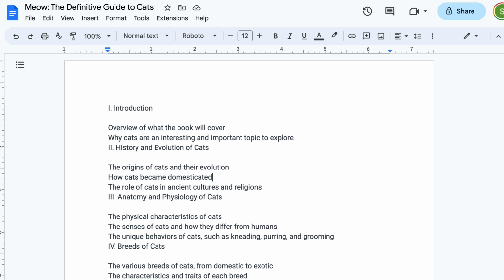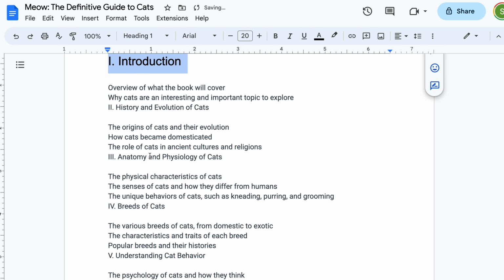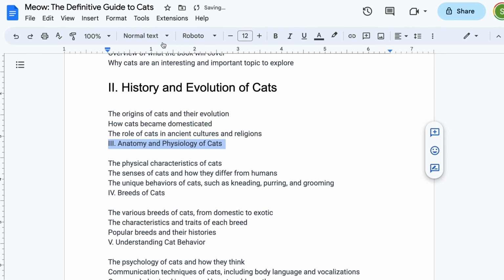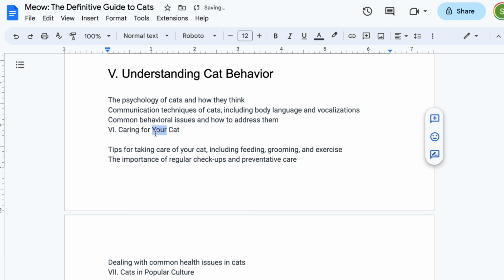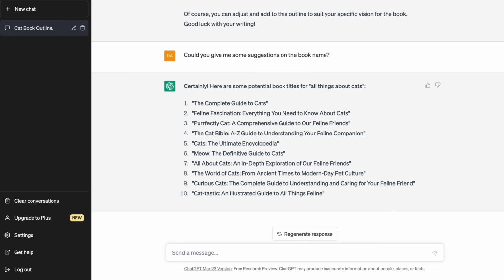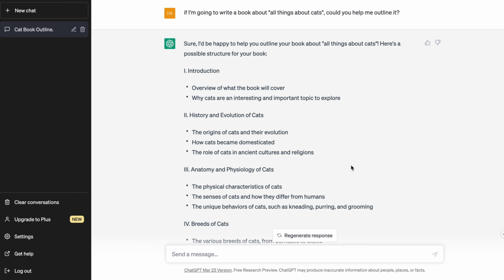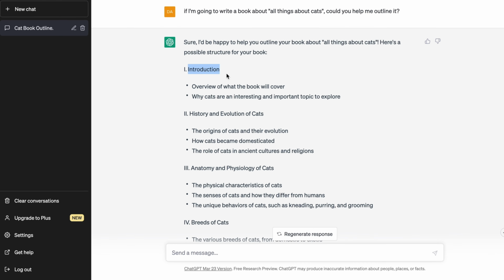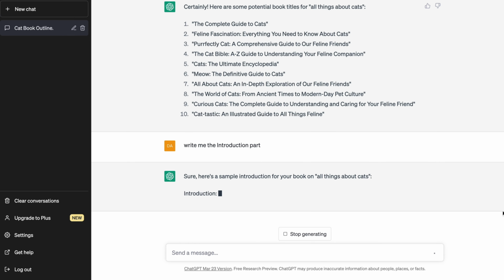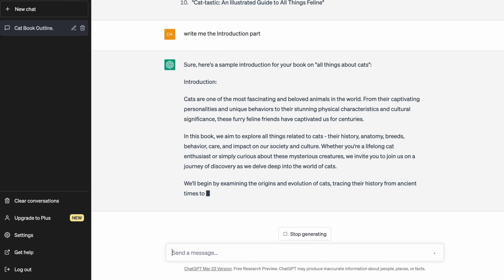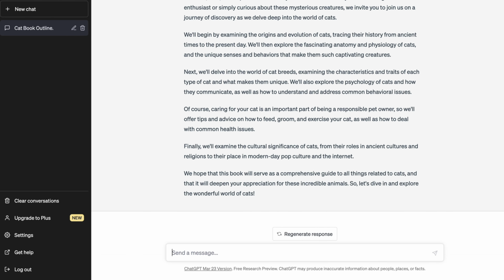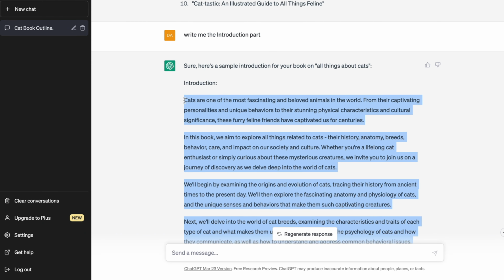To further organize our book draft, let's format the outline first by changing the headline style of the outline in Google Docs. Now that we have our book title and outline, let's begin creating the content starting with the introduction. To accomplish this, we can utilize ChatGPT's writing capabilities by asking it to write the introduction for us. ChatGPT will quickly generate high-quality content, and we can simply copy and paste it into our Google Doc.